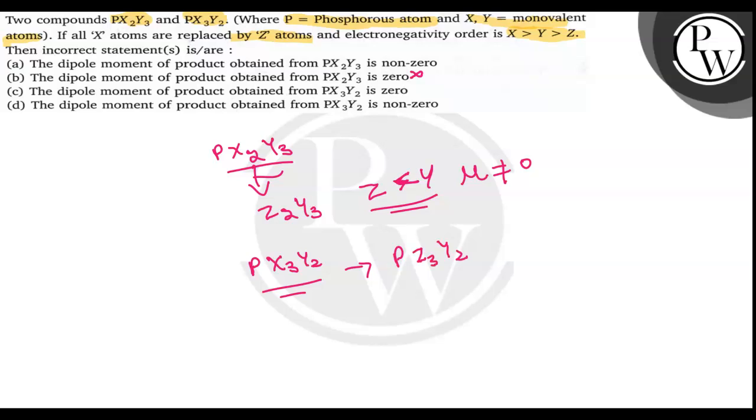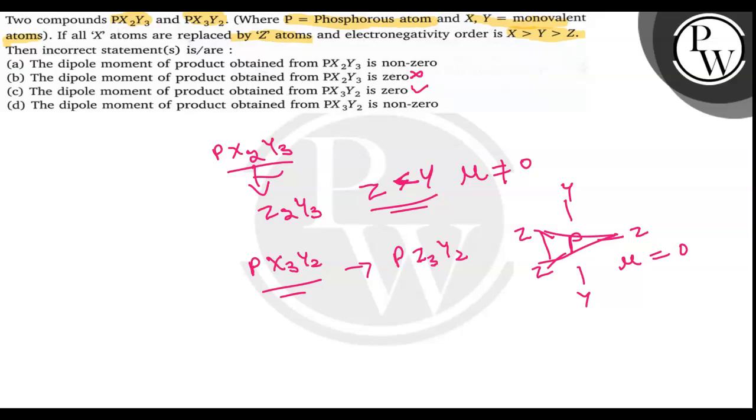So if we make the compound PZ3Y2, then it forms this type of compound. Z here and here, it would be Z, and Y is here. So the Z are in the same plane and Y is anti to each other. So their mu value would be 0. This statement is correct. This is correct, that PZ3Y2 is 0.